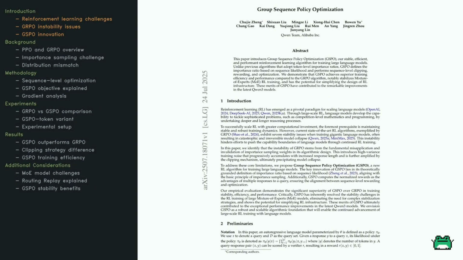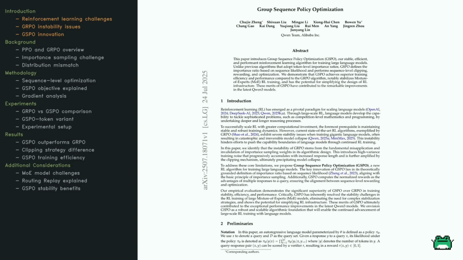Let's dive into the exciting world of reinforcement learning, or RL. It's a powerhouse approach for scaling those large language models we keep hearing about. These models aren't just for chatting. They're taking on complex tasks, like high-level math and intricate programming. But there's a hitch. Current RL methods, especially those like GRPO, aren't quite cutting it. They're stumbling with stability issues when dealing with these massive models, leading to catastrophic collapses. Imagine investing all that computational power only to see it crumble. Ouch. So what's causing these hiccups?